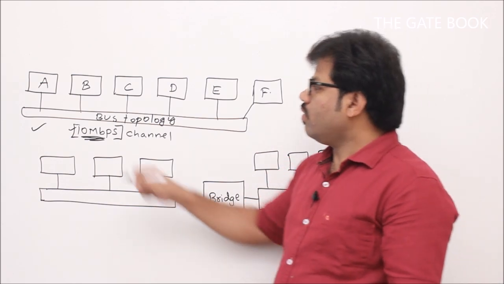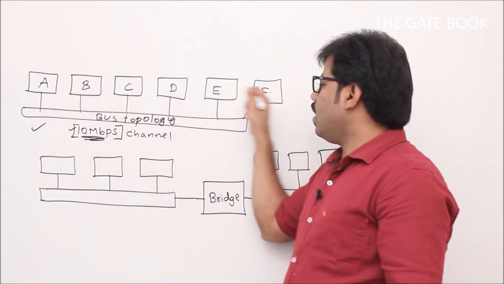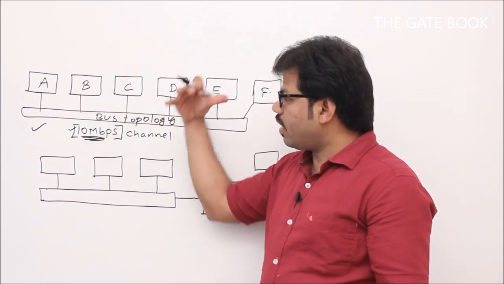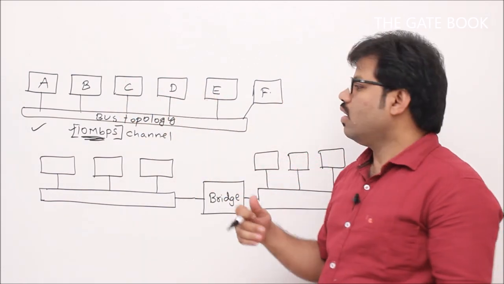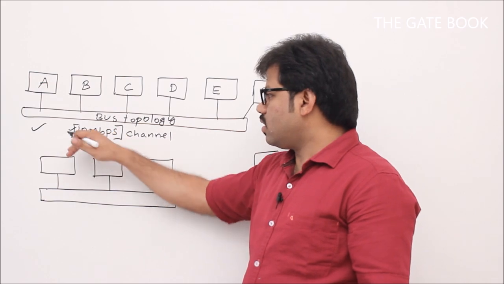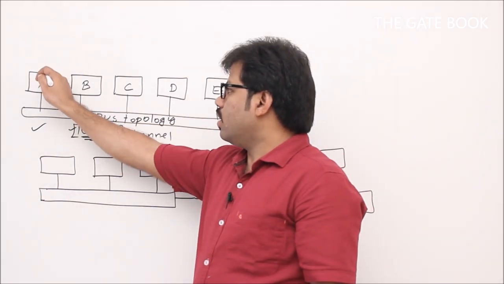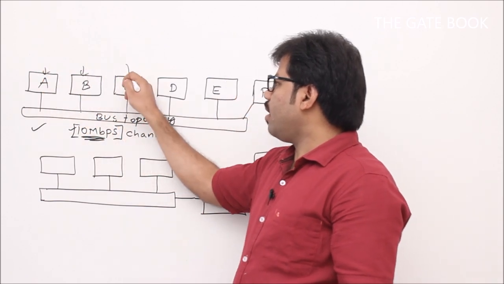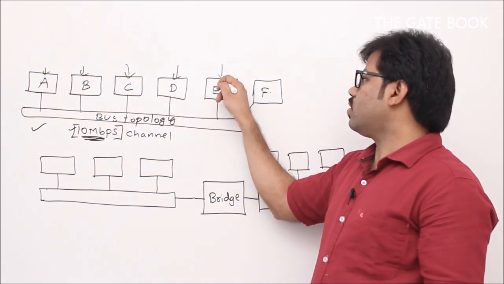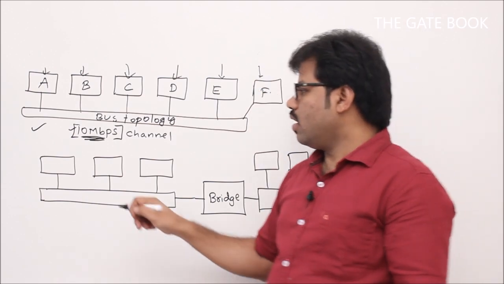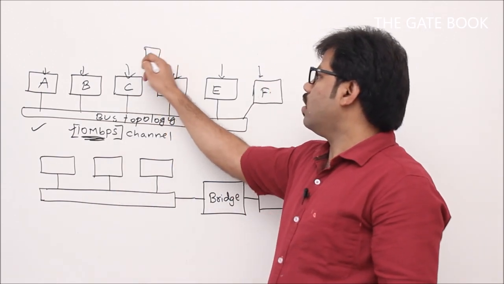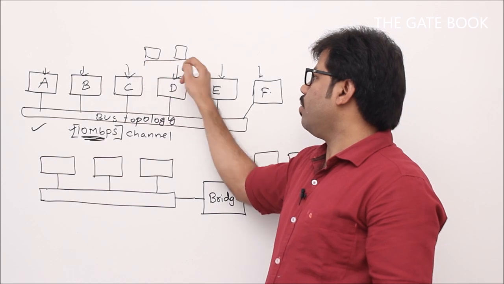Now A, B, C, D, E, F, if they are all equally trying for the channel, then obviously since this 10 Mbps is common for them, that bandwidth will be divided among all the systems. That is what I want to say. Example, let's say there are only two systems and there is a common medium.